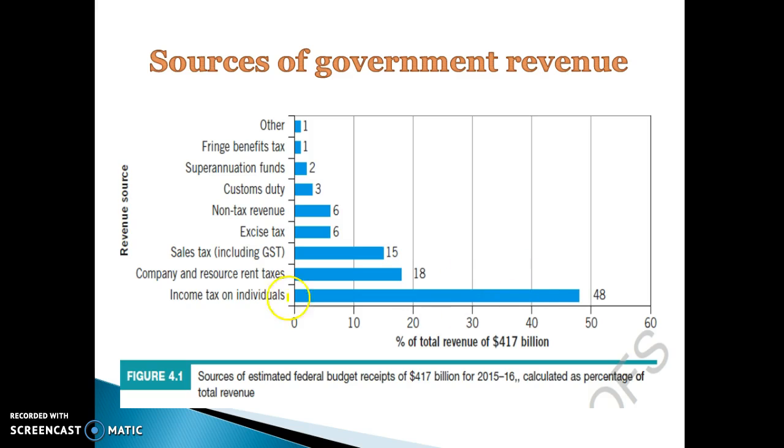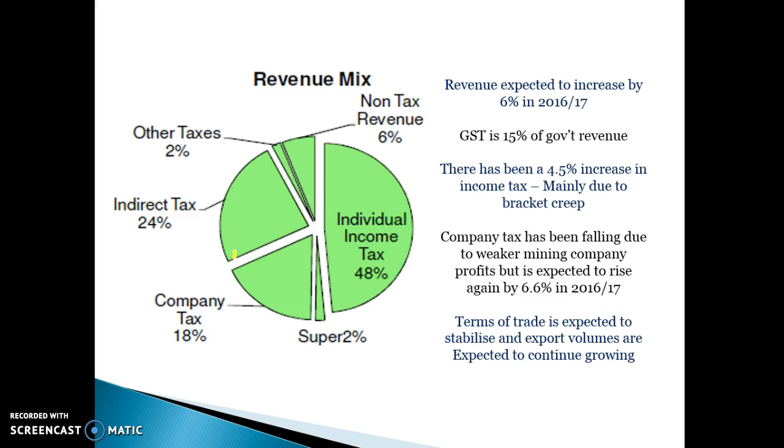So sources of government revenue, as you can see, income tax is the main one, then company taxes, sales taxes, etc. Won't talk about this too much later, but some of the impacts on the revenue mix. Revenue is expected to increase in the next year by around 6%. There's been about a 4.5% increase in income tax due to bracket creep, so people are pushing into higher tax brackets. Company tax has been falling recently because of the weaker mining sector.